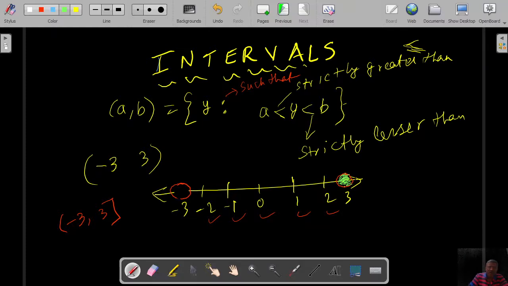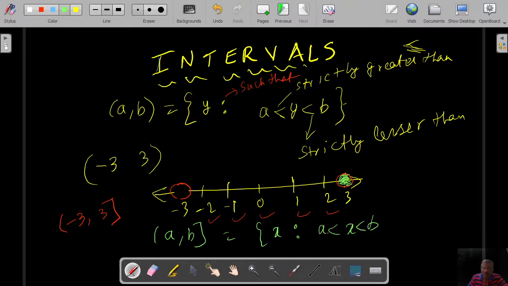How will you write that? Suppose I have to write in the A, B method, A comma B, and if I close like that, it will have all the elements x such that x is between A and B.